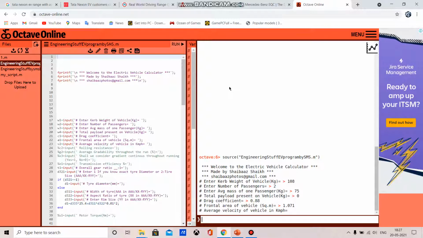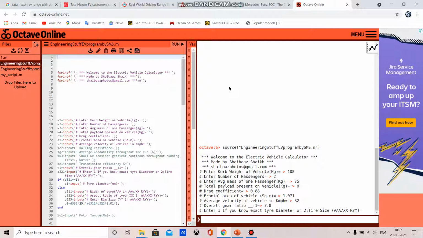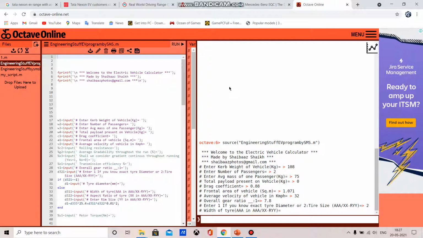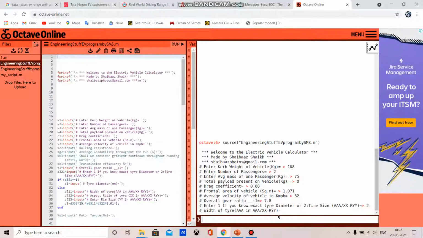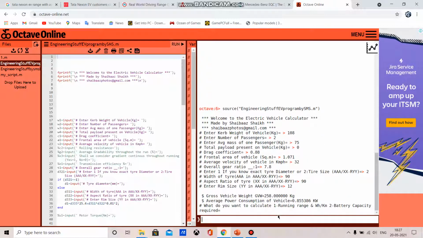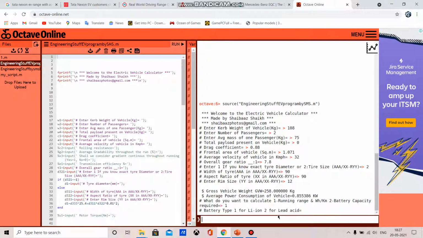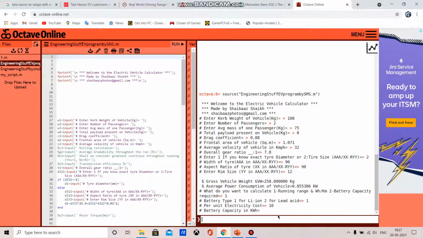The average velocity is around 32. The gear ratio is 7.8. Now I know the tire size. I will enter it. Now the tire size is 90/90/12. So now I want to calculate the running range. I will enter 1 for lithium-ion battery, per unit electricity cost, which is 10.